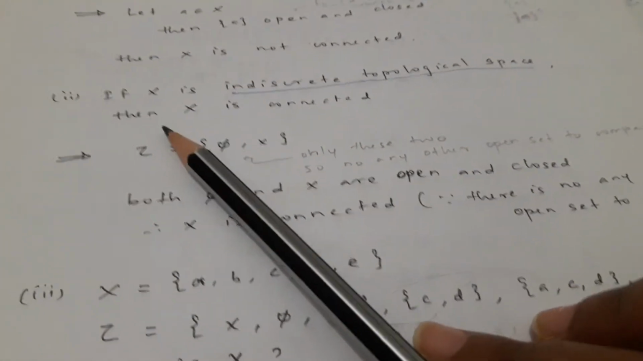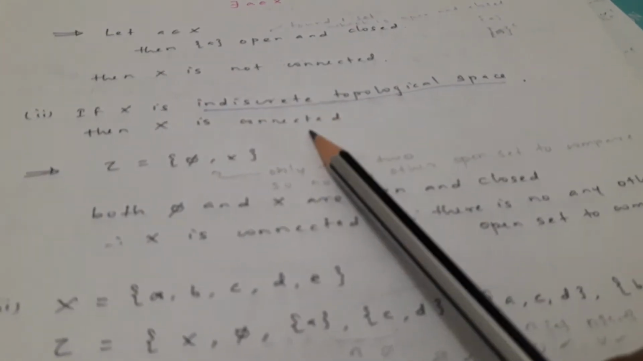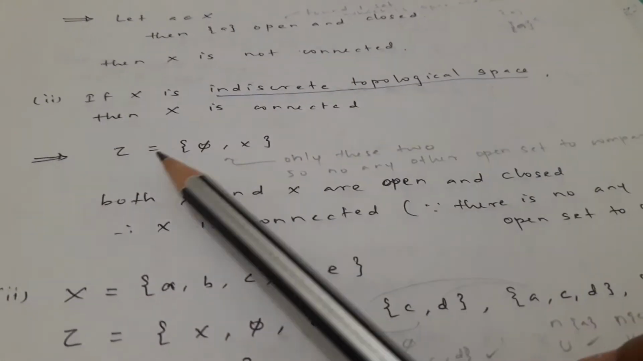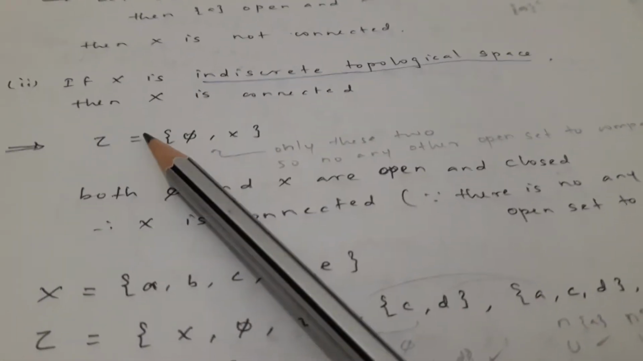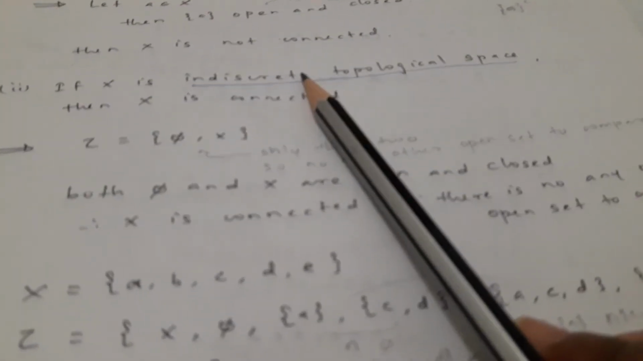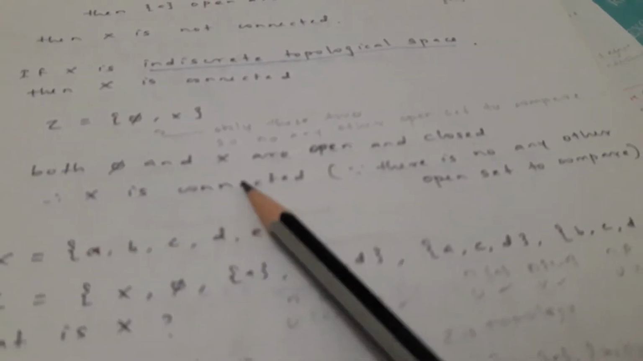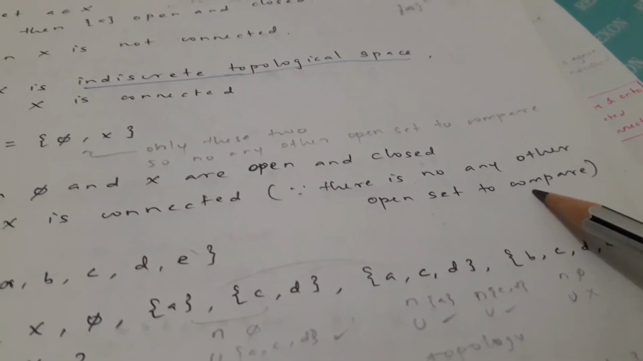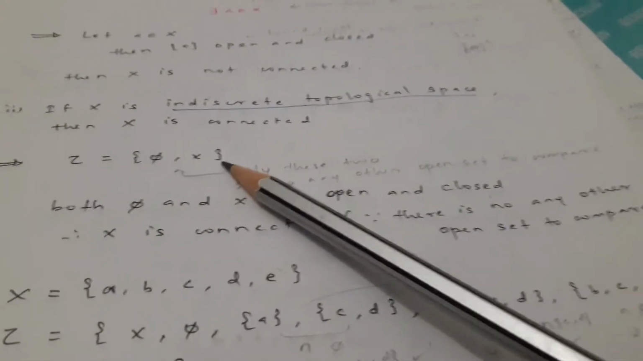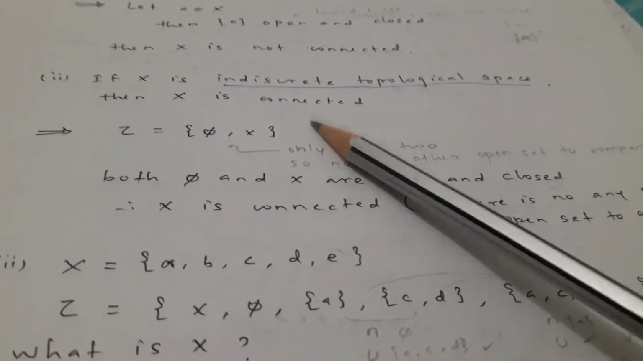Similarly, another one: if X is an indiscrete topological space, where indiscrete means tau is just pi and X, only these two, so there are no other sets to compare, then X is connected. So in the indiscrete topological space, X is connected, that is, both pi and X are open and closed, therefore X is connected. There is no other open set to compare, or we can't find two non-empty sets either, and that will be the proof of this one.